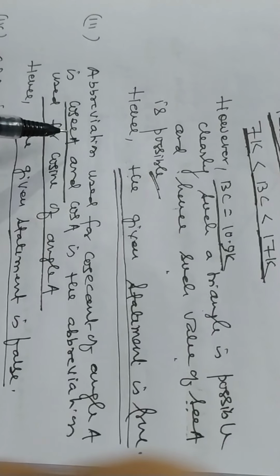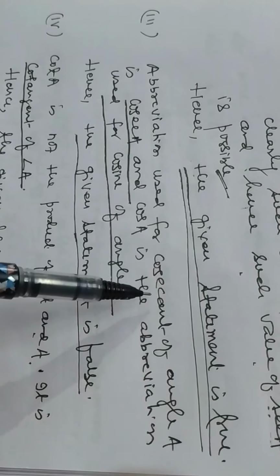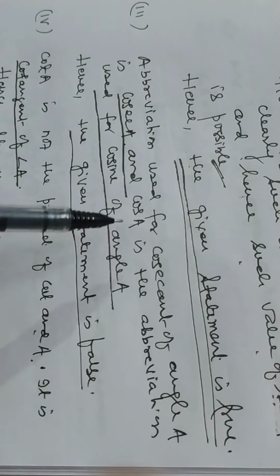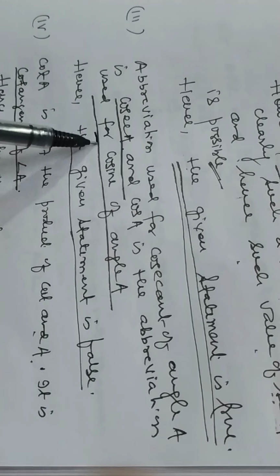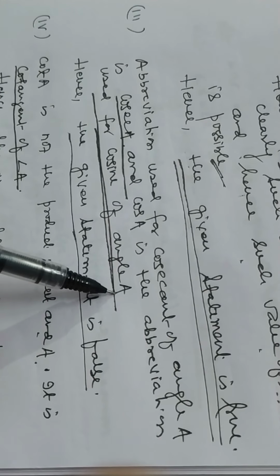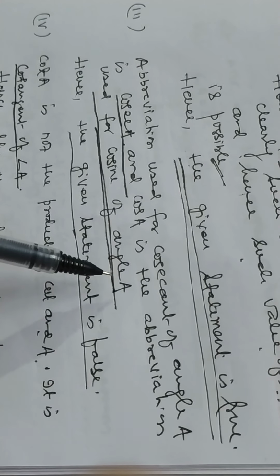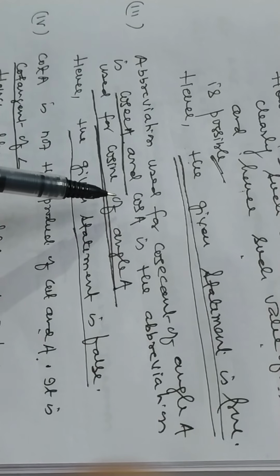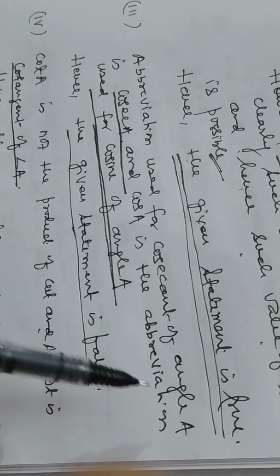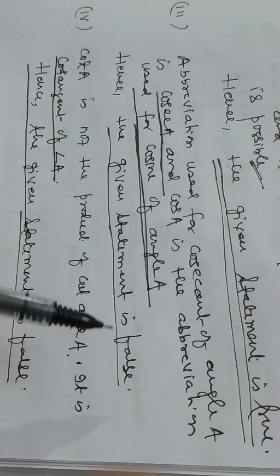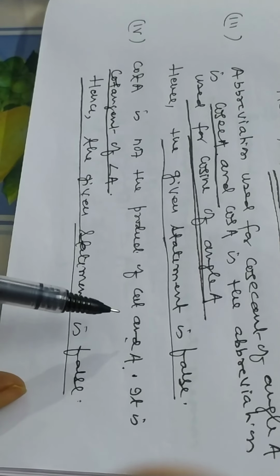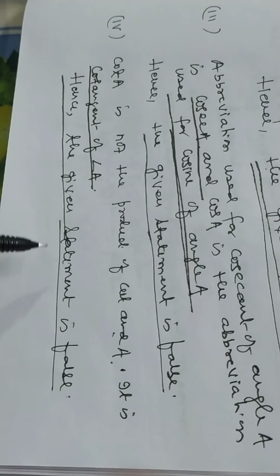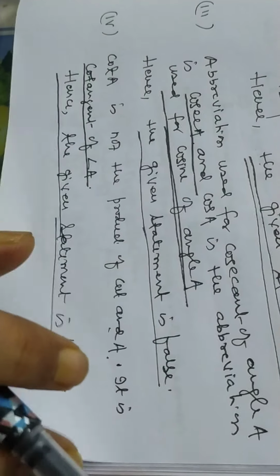Now, problem number 3. Abbreviation used for cosecant of angle A is cosec A, and cos A is the abbreviation used for cosine of angle A. Try to understand. Cos A is the abbreviation for cosine of angle A, not cosecant of angle A. Hence, the given statement is false. Cot A is not the product of cot and A. It is cotangent of angle A. Hence, the given statement is also false.